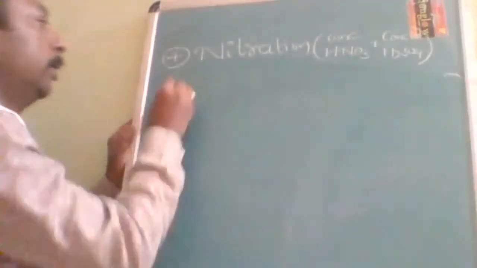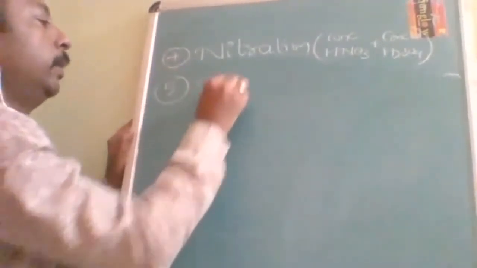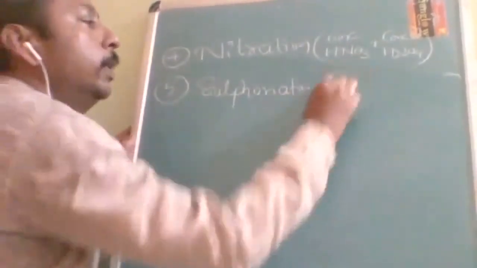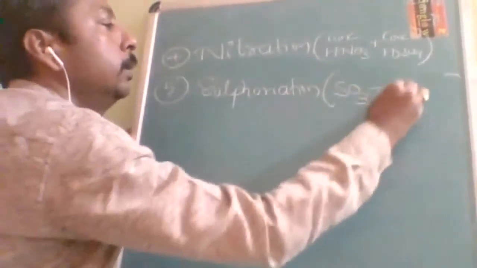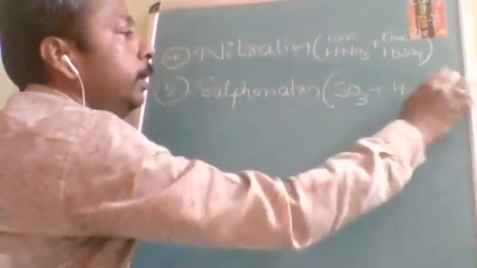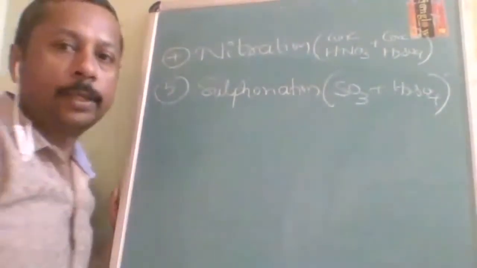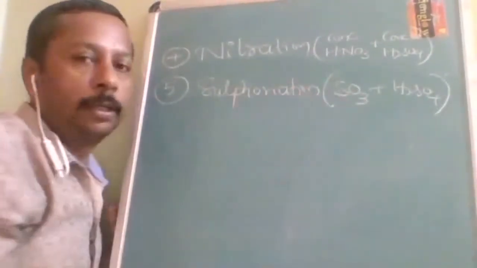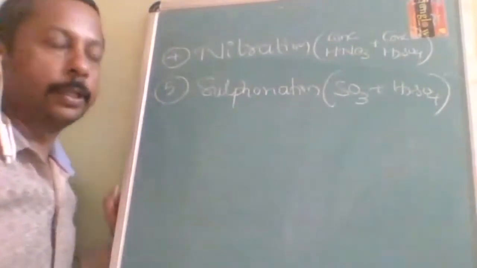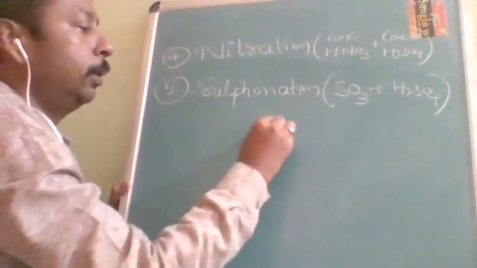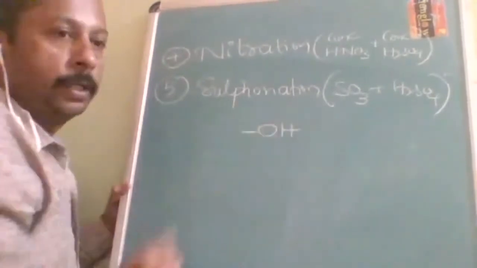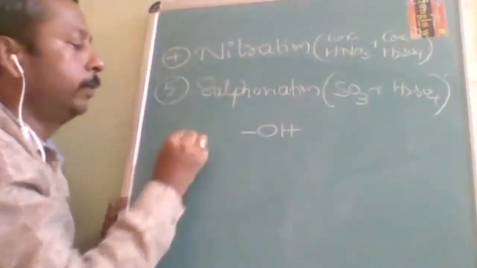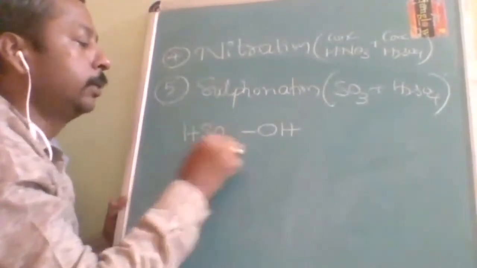Next is sulfonation. For sulfonation, the reagent is SO3 plus H2SO4, the sulfonating mixture. This is the hint they are going to give you: if it is there, you should understand that it is sulfonation. Here also, make it a habit of separating OH. Out of H2SO4, if I remove OH, what is left over? One hydrogen and SO3 are left over.